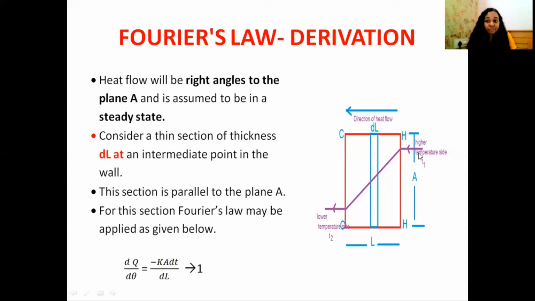Here heat flow is considered as steady state. Let's take a thin section of thickness dL at an intermediate point in the wall. This section dL is parallel to the plane A. Fourier's law is applied to this thin section dL. Then we get the equation dQ divided by d theta equal to minus kA dT divided by dL. This is our first equation.